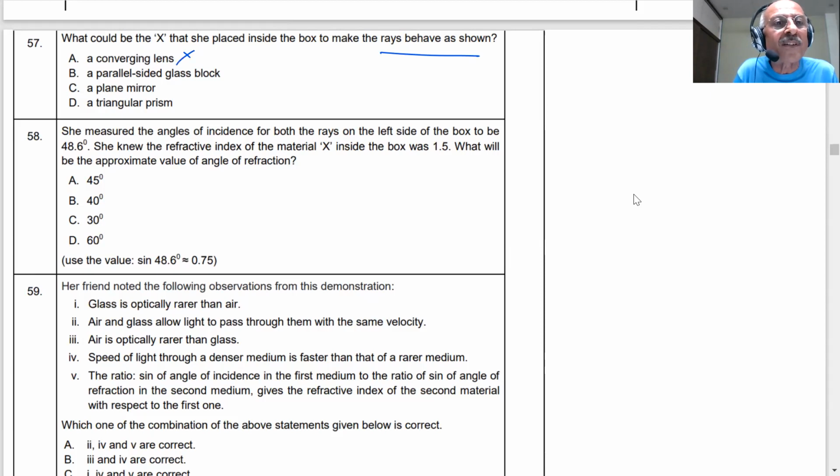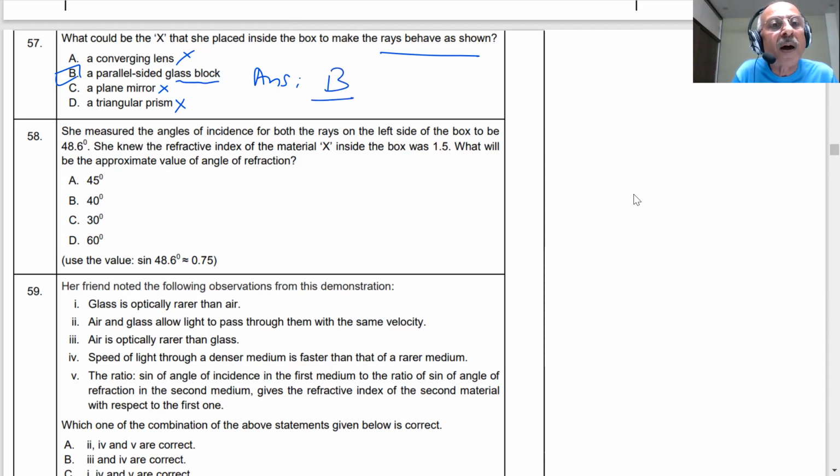No. Parallel side glass block, yes, it could be a parallel glass block, because you have seen what happens when light goes from air to glass, it bends towards the normal. And when it comes from glass to air, how the rays come. A plane mirror, no, you already know what happens in a plane mirror. Triangular prism, no, you know what happens. It undergoes dispersion of light. The light is deviated towards the base of the triangular prism. That is also not. So here it is very obvious. Our answer is B, student.